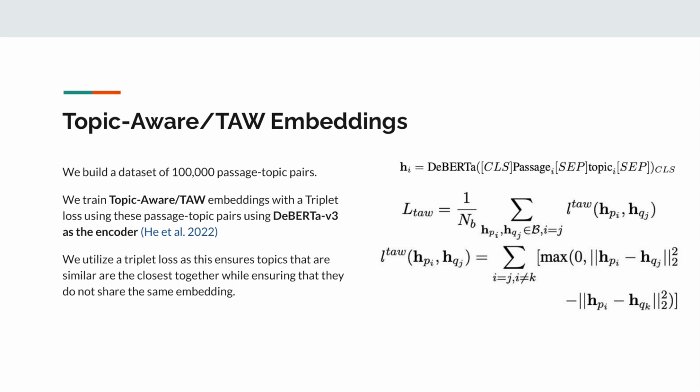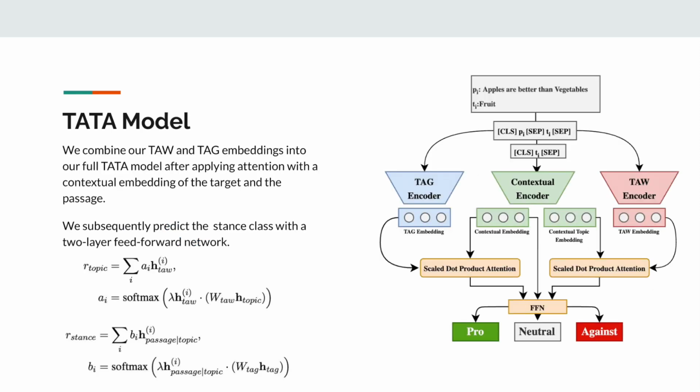Having constructed our dataset, we train our topic-aware or TA encoder using a triplet loss and using the DeBERTa contextual model to embed each passage topic pair. Within each batch, we consider the sets of passage topic pairs that were about the same paraphrased topic as positive pairs, and all other pairs as negative. We utilize a held-out set of 10,000 passage-topic quadruplets as validation. Once our TAG and TA encoders are trained, we combine them into one model, TATA, following the embeddings of the TAG and TA models with attention layers with the output of a DeBERTa model, and finally outputting the stance class using a 2-layer feed-forward network.